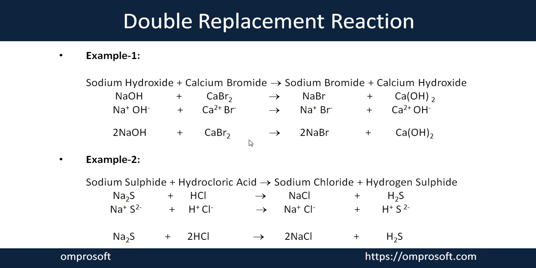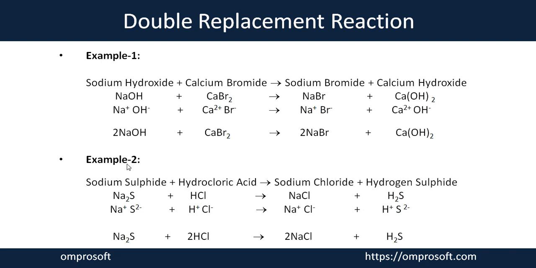So this is considered a double replacement reaction when two elements of two compounds exchange their places. Now one more example I will share with you, in which the sodium sulfide reacts with the hydrochloric acid. Sodium sulfide is represented by Na2S and the hydrochloric acid is represented by HCl. Here sodium and hydrogen are cations and the sulfur and the chlorine are anions. So here both conditions can be applied.